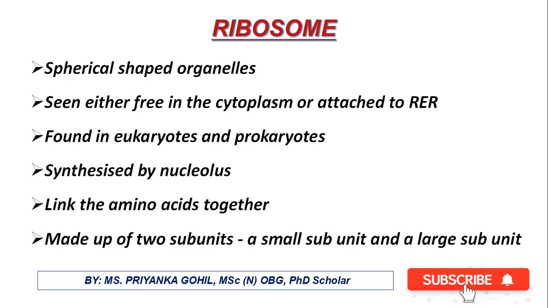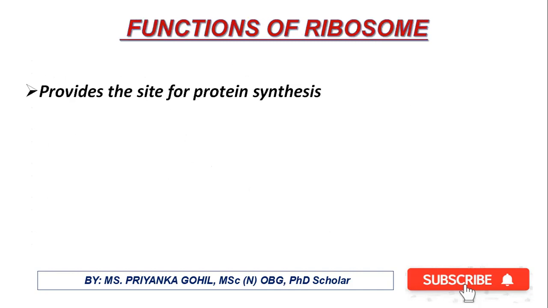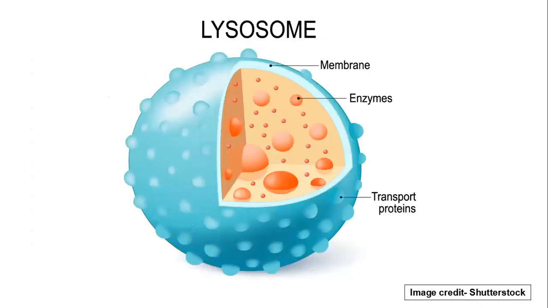Now the ribosomal subunits are made up of one or more rRNA and the proteins. Now if you see the function of the ribosome, the main function of the ribosome is to provide the site for protein synthesis. Now here we have the lysosome. If you see the structure of the lysosome, on the outer side, there is a membrane.